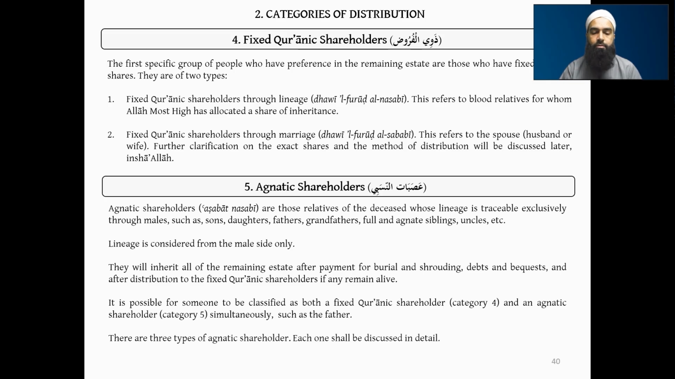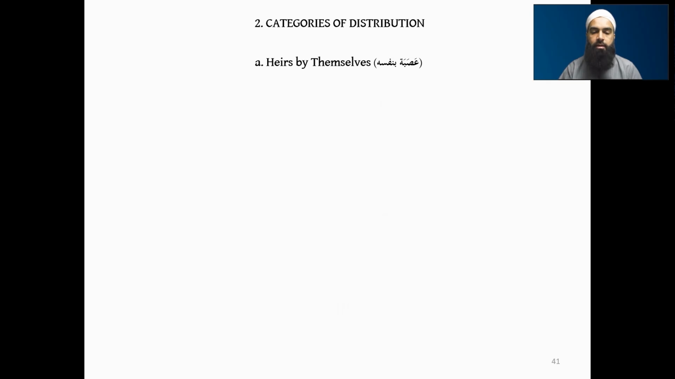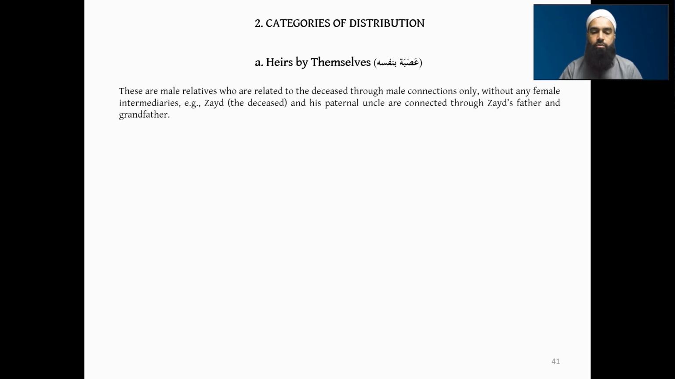Now there are 3 types of agnatic shareholder, and we're going to discuss each one in detail. So in the beginning we understood Asabat and Nasabi. Asabat and Nasabi are now broken up into 3 categories. The first one, the most important one, is heirs by themselves, meaning Asaba binafsihi. Heirs by themselves means they don't need anybody else to be an Asaba. Simple and straightforward. These are males that are related through males only, to the deceased through male connection only, without a female intermediary, without anyone in between.